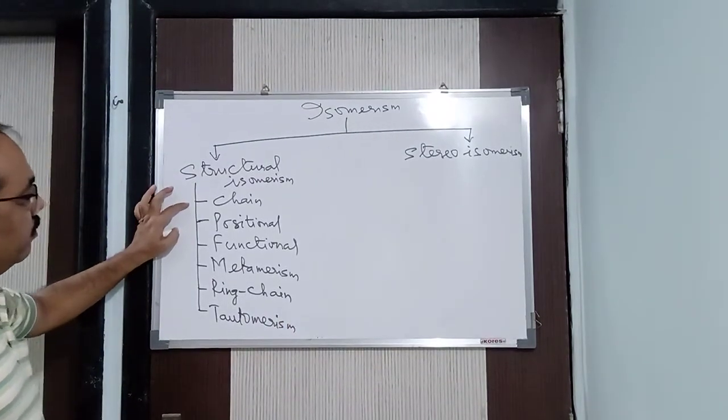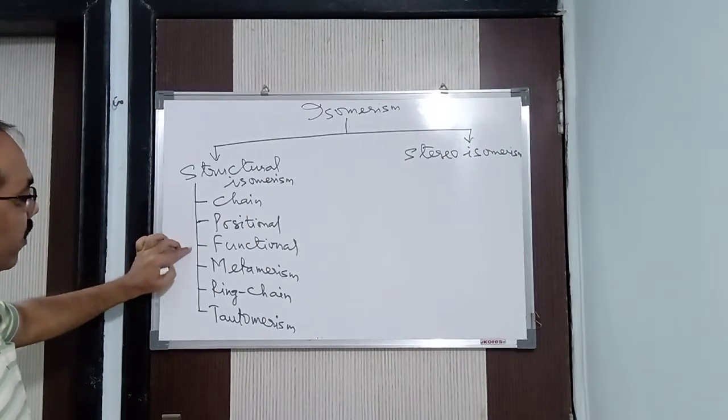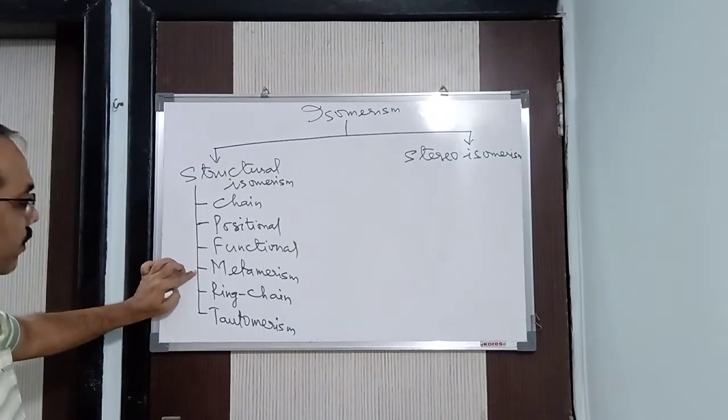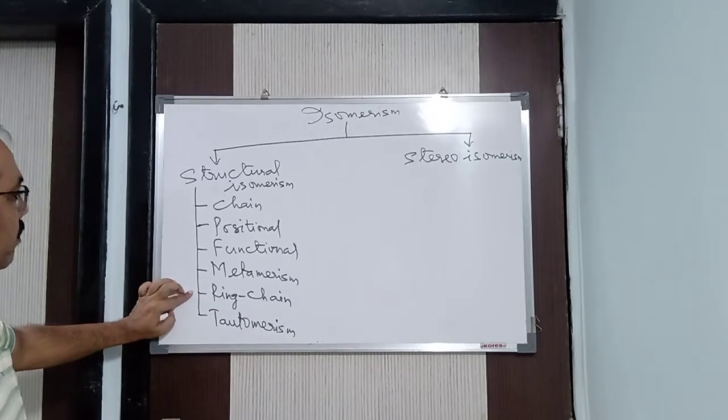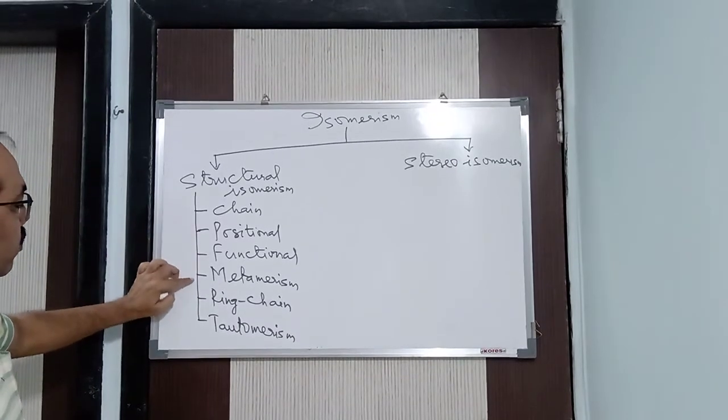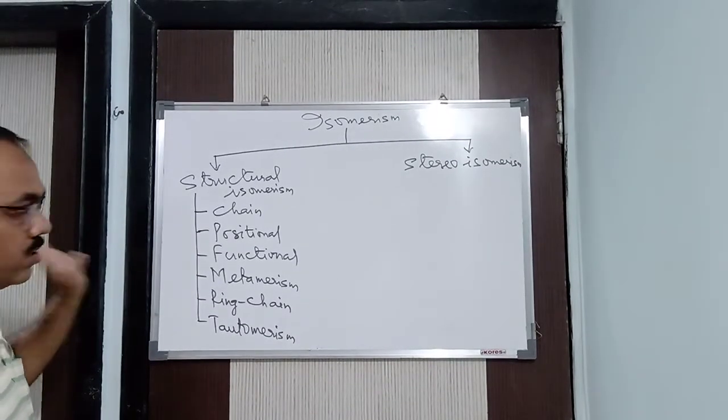Chain isomerism, positional isomerism, functional isomerism, metamerism, ring chain isomerism, and tautomerism: 1, 2, 3, 4, 5, 6, structural isomerism is divided into these.